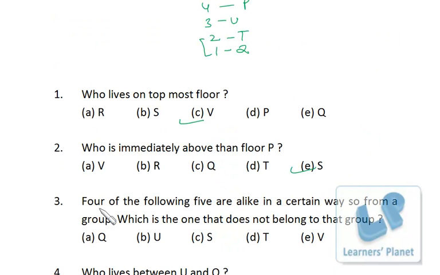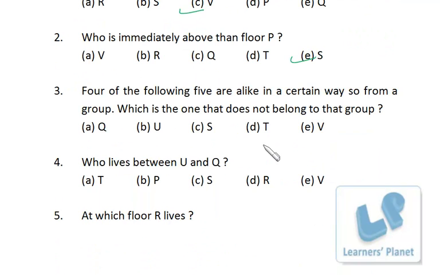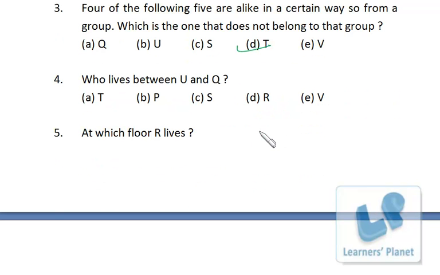And for this particular question, 4 of the following 5 are alike in certain ways. So form a group, which is the one that does not belong to the group: Q, U, S, T, V. So we just see Q first floor, U third floor, S fifth floor, T second floor, and V seventh floor. So you can very well observe that except T, all of them are living on odd numbered floors. So T is the one who does not belong to this group. So that's also very simple. So I hope you are clear now.